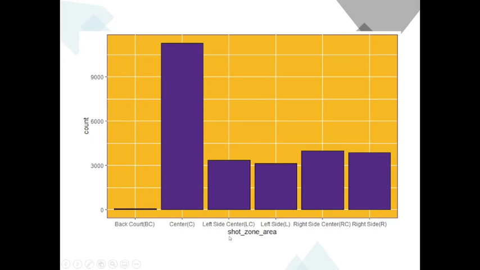This is Kobe's shot zone area count, and we can see the majority of his shots were done in the center and on the right center side or the right side.